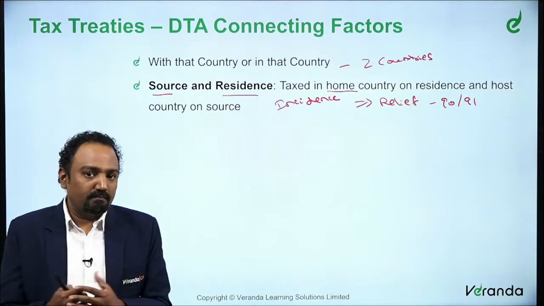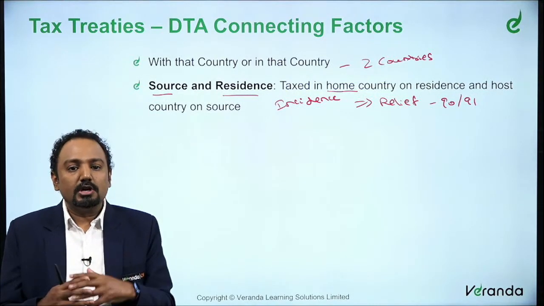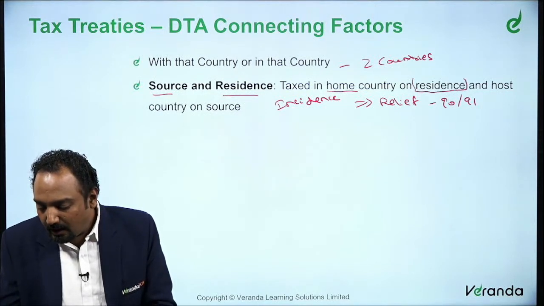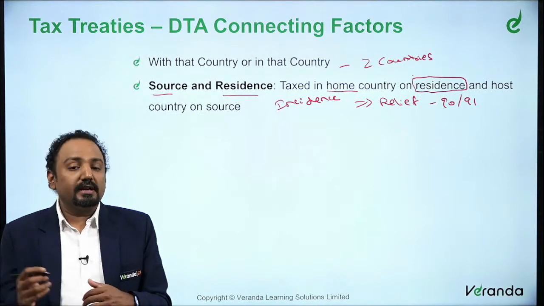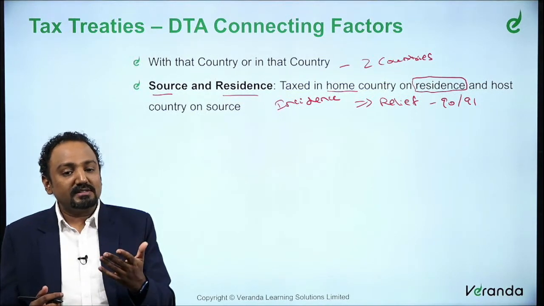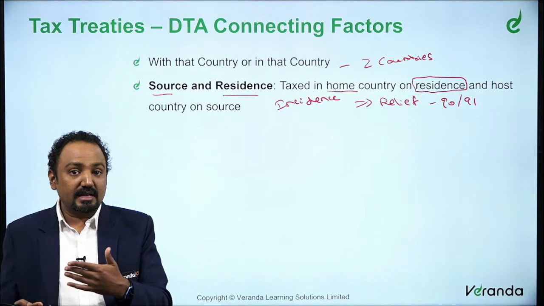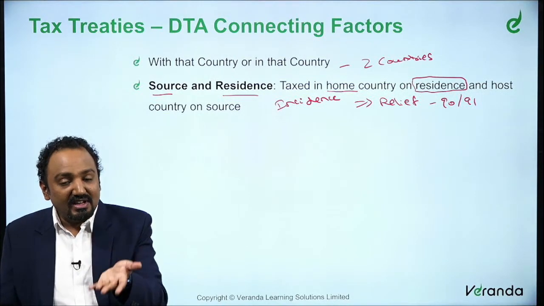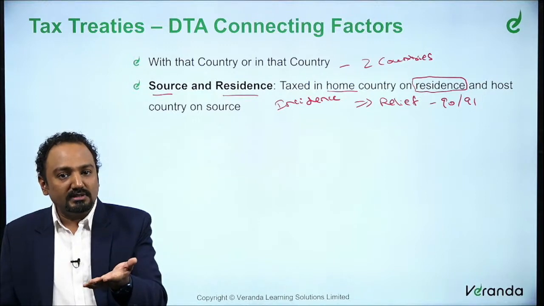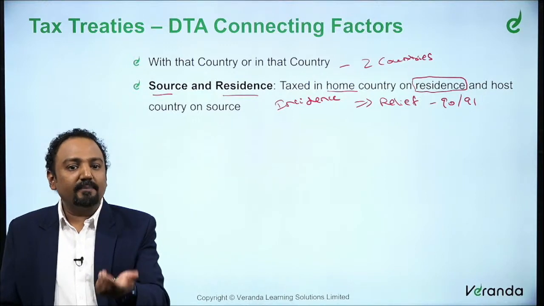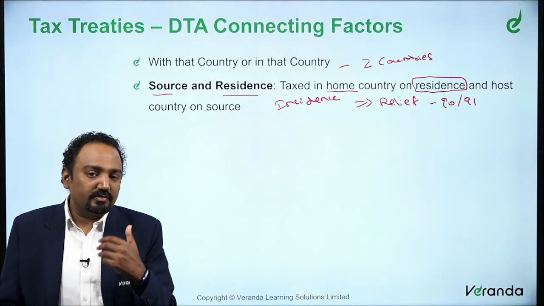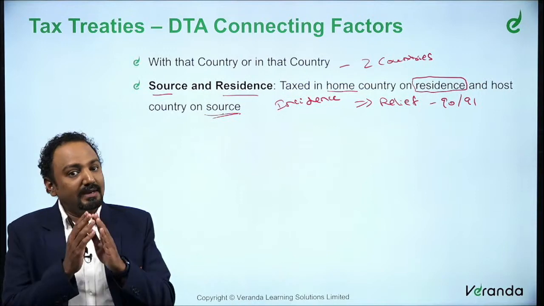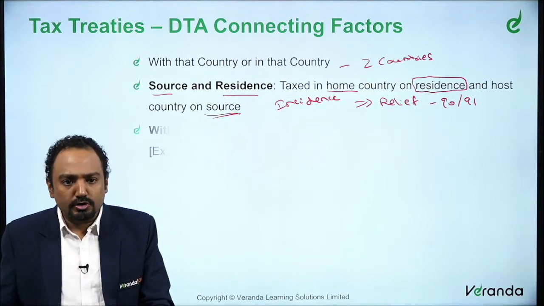So this is what the Indian rules will say, right? So that is how it works. That is what we are calling residence based, because that works on residence. Now, the host country works on source. So the country which is basically giving rise to the transaction. In our example, we said India and USA. So the USA is the receiving country that is giving the rise. So the USA says, only because of me you have earned that income, pay tax here also. That is because of the source. So that's what we are calling the source basis. So it will either be taxed on residence basis or on source basis.